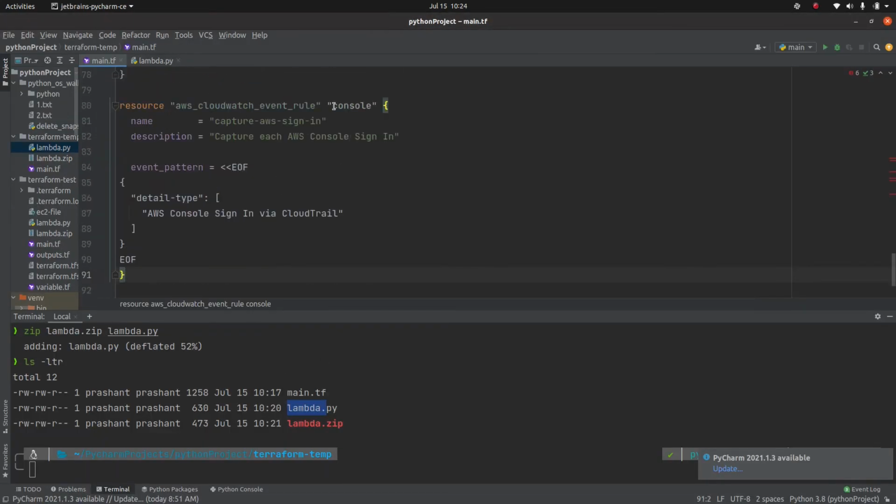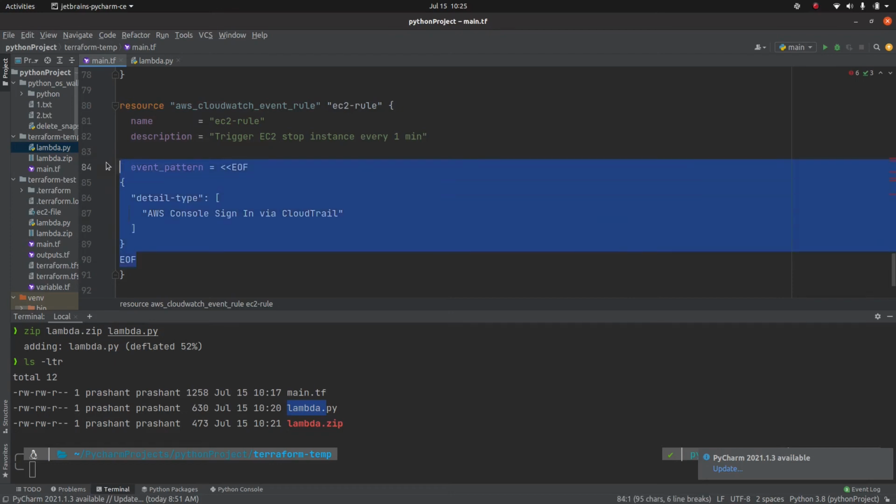Okay, we are going to define an AWS CloudWatch event rule, and again, this is a variable, so we can give it any name. The name is going to be, let's say, EC2-rule. Description is to trigger EC2 stop instance every, let's say, 1 minute for our demo. Event pattern, we don't need an event pattern for our use case.